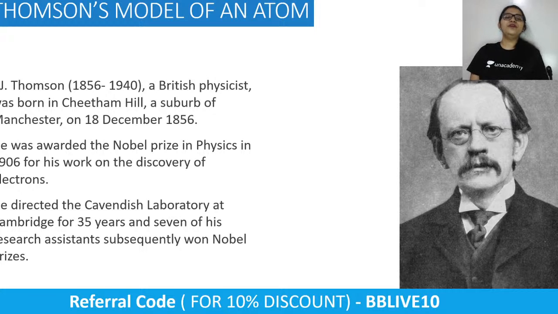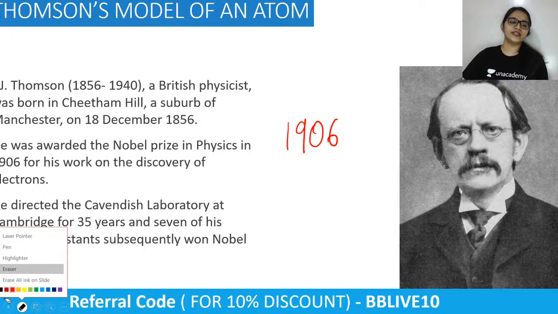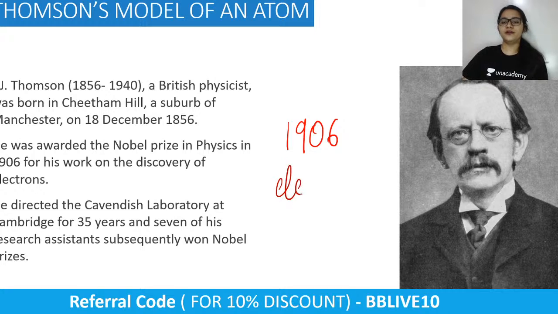So Thomson was a British physicist and he was born in Manchester on 18th of December 1856. He's J.J. Thomson. What is so amazing about him is that he received a Nobel Prize in the year 1906 for the discovery of electrons. Is that clear? Very important to remember. He discovered electrons.